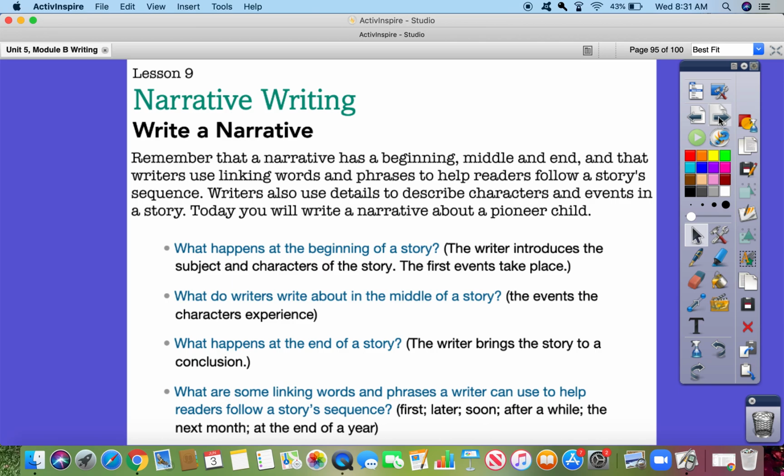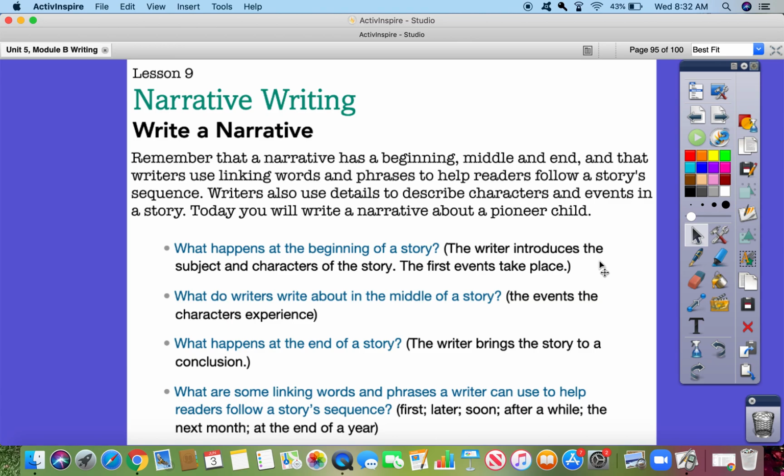Narrative writing. Write a narrative. Remember that a narrative has a beginning, middle, and end, and that writers use linking words and phrases to help readers follow story sequence. Writers also use details to describe characters and events in a story. Today you will write a narrative about a pioneer child. So here are some questions to help us think before we start writing.